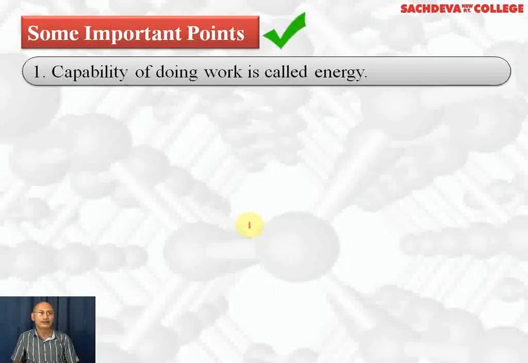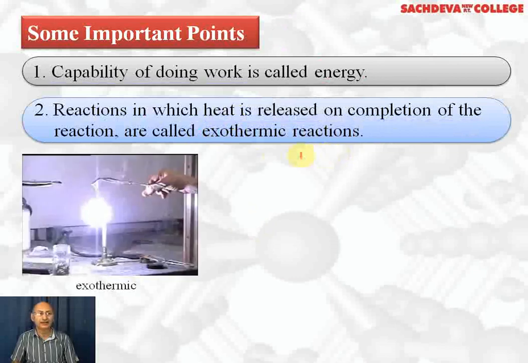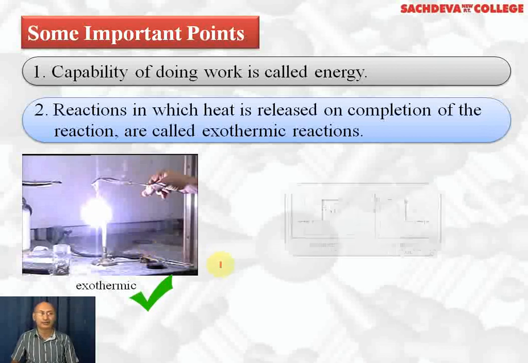Some important points. The capability of doing work is called energy. Reactions in which heat is released on completion of the reaction are called exothermic reactions. Here we are showing the burning of a magnesium ribbon, where heat is being evolved and light is also being produced. This is an example of an exothermic reaction.